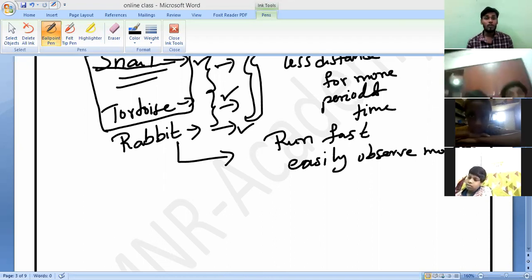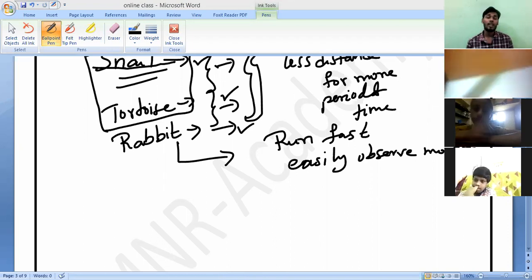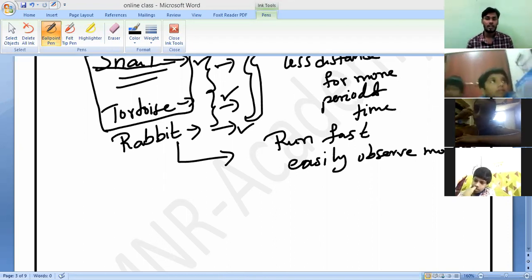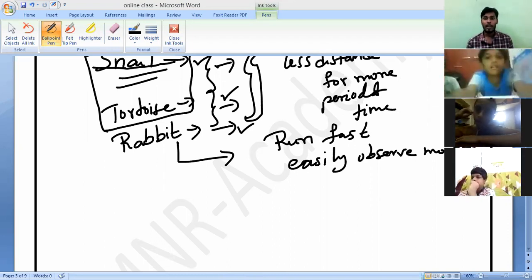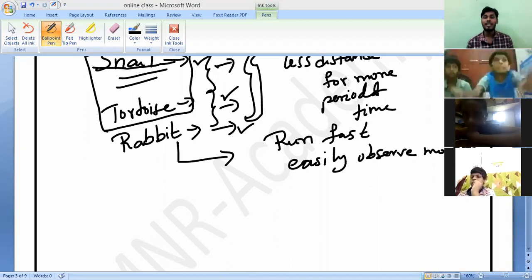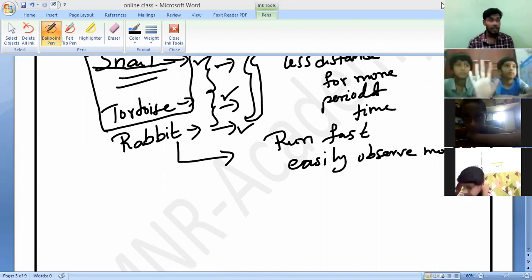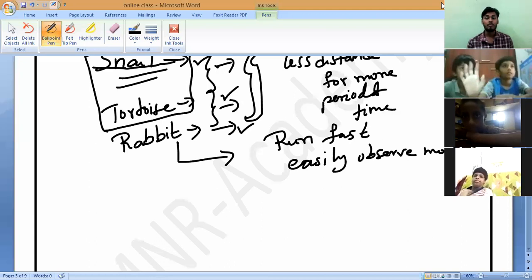But if an object moves very, very slowly, then it becomes very difficult to observe the movement immediately. So by seeing it a single time, if I am not observing the motion, that does not mean the object is at rest.